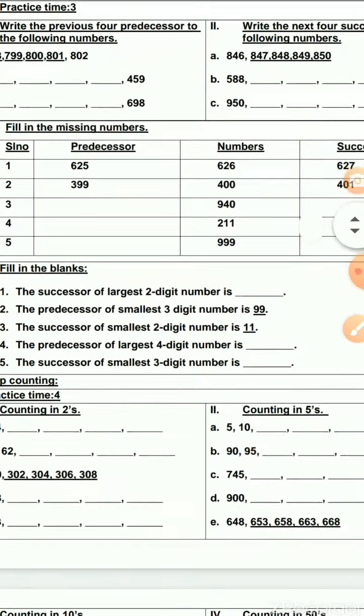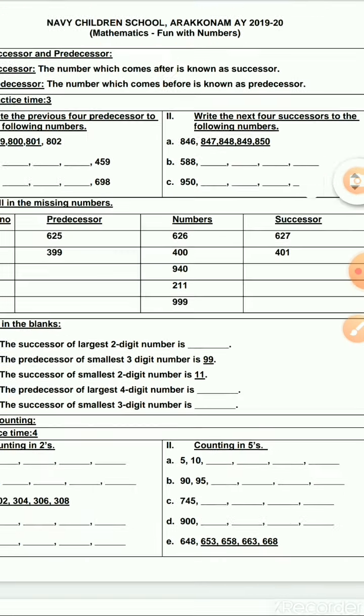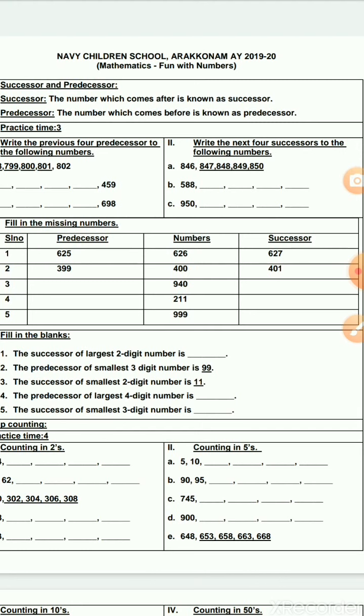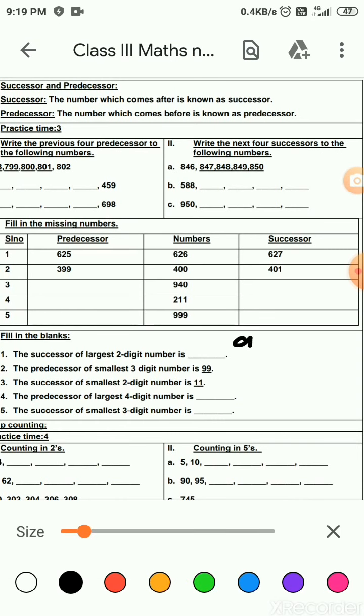Now let's go to the fill in the blanks. Okay, children. The successor of largest 2-digit number. So you all know which is the largest number among 1-digit, 2-digit, 3-digit and 4-digit numbers. And you all know what are the smallest 1-digit, 2-digit, 3-digit and 4-digit numbers. Now we are going to find the successor and predecessor of it. Which is the largest 2-digit number? Find that out first. Largest means always only 9, I said. 2-digit 9, 9, that is 99 is the largest 2-digit number.